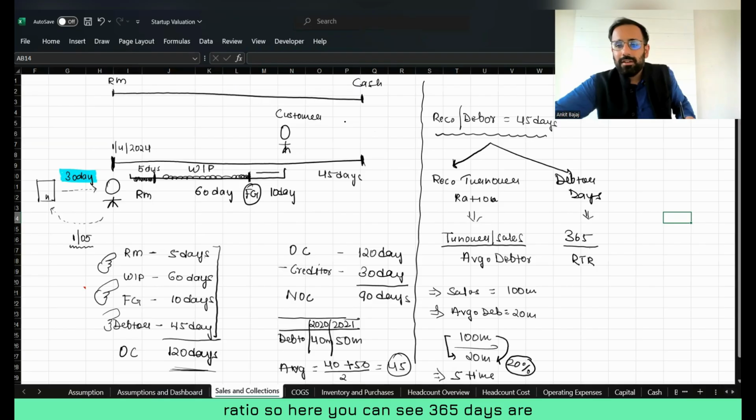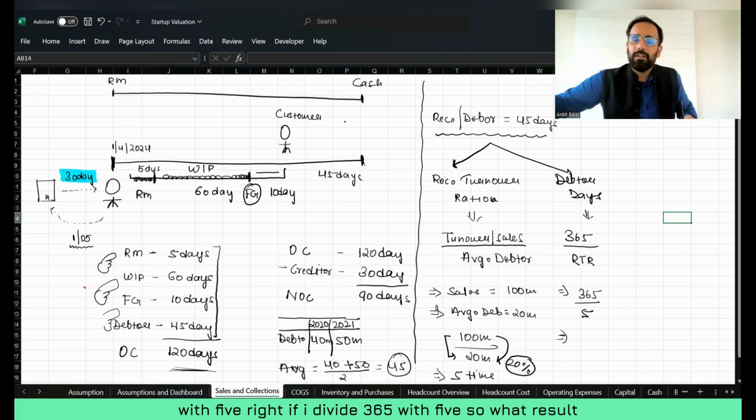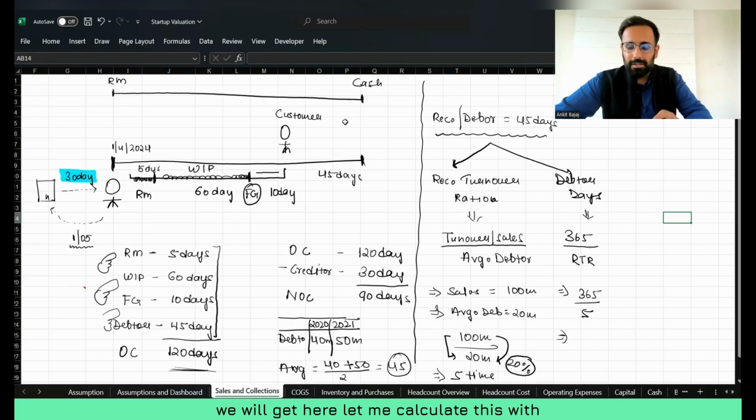There are 365 days in a year, and we know the receivable turnover ratio is 5 times. So if I divide 365 by 5, what result will we get here? Let me calculate this with the help of a calculator.